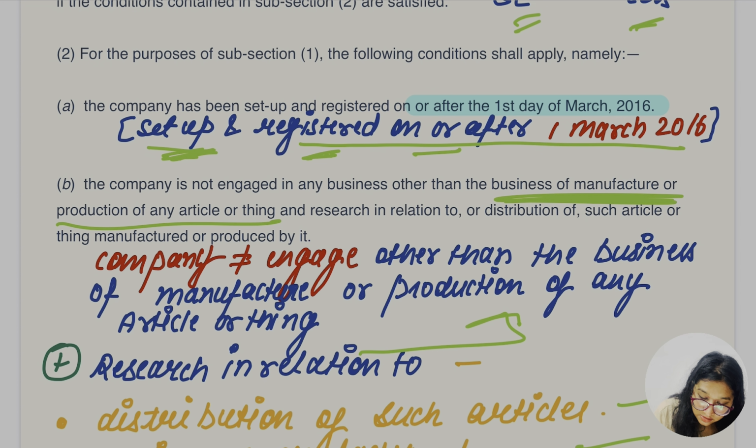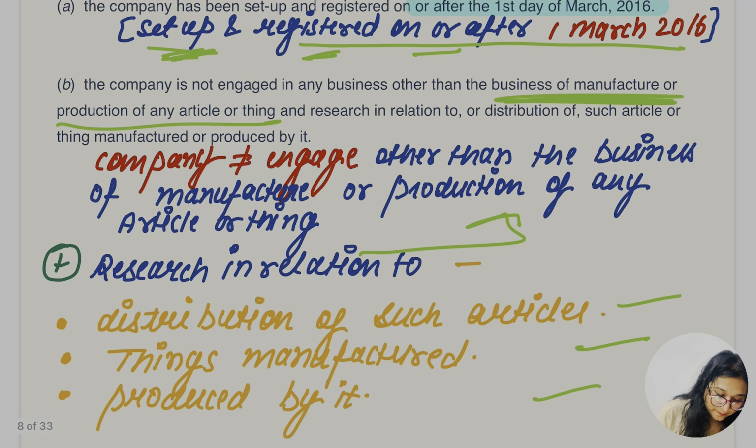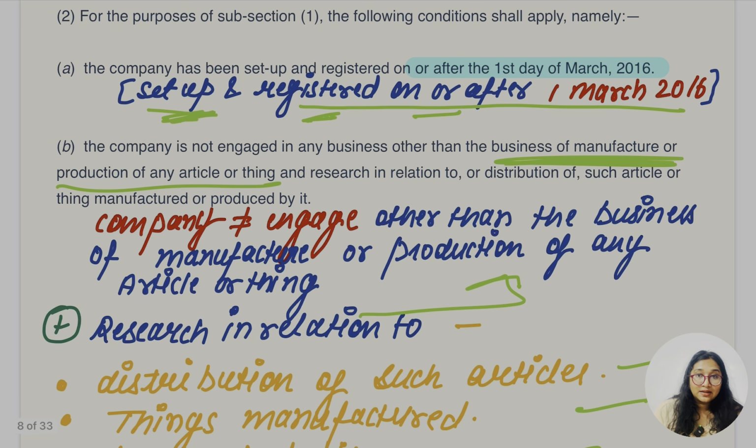Which part? Business of manufacture and production of articles or things. If it is engaged in any other business, in that case it would not be eligible for this. That means it is not going to get this benefit of 25%, 10% and 4%. So for this they have to set up and register the company after 1st March 2016.